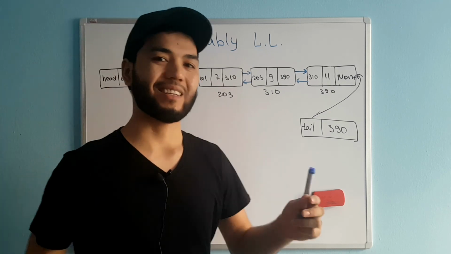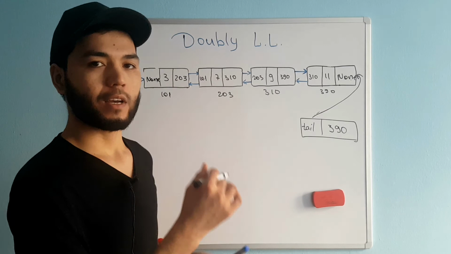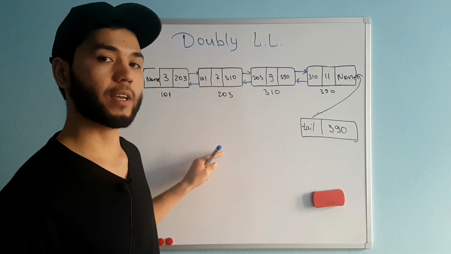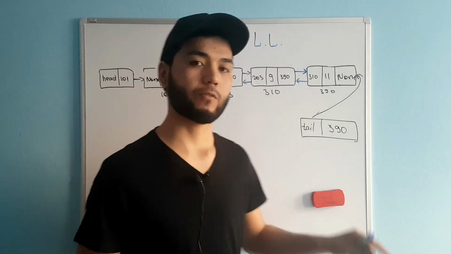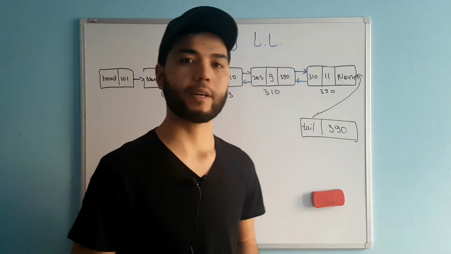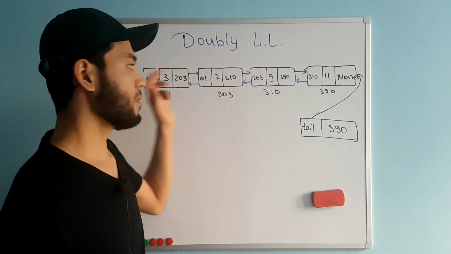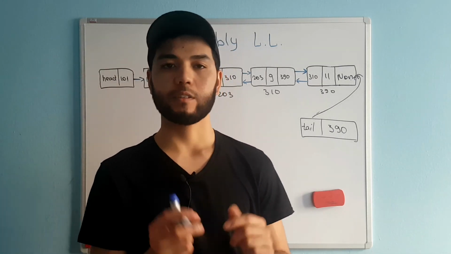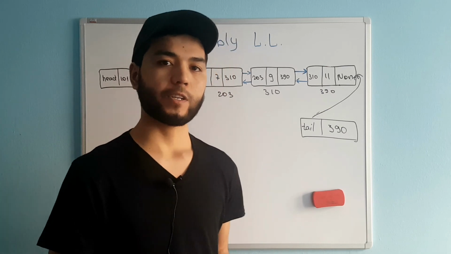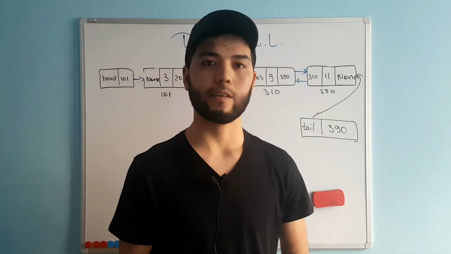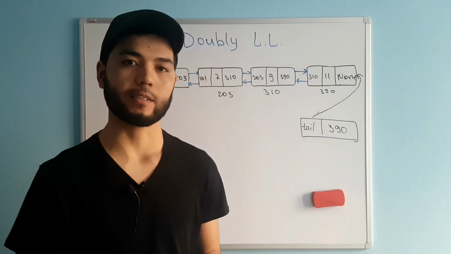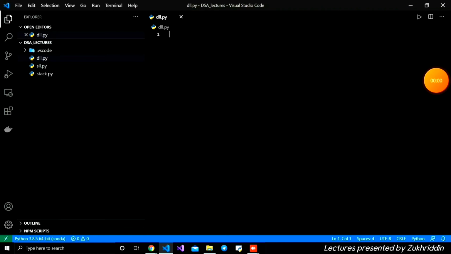Then we're going to speak about the space and time complexity of these functions, and you will see how easy it is to analyze the space and time complexity using the code. Let's jump into VS Code and implement a double linked list in Python. We'll create the append function, delete function, pop function, insert function, deleting the entire double linked list, and an iterate function, and then see the time and space complexity. Okay, let's do it.